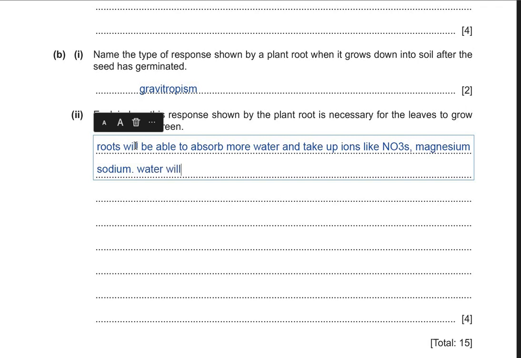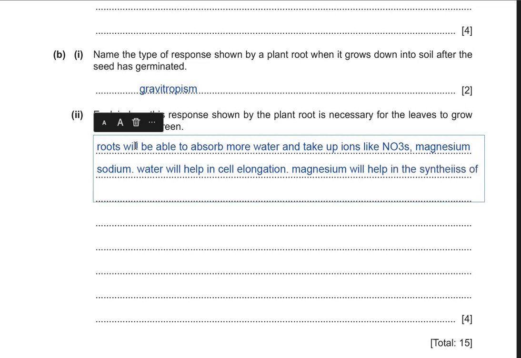Water will help in cell elongation. Magnesium will help in the synthesis of more chlorophyll